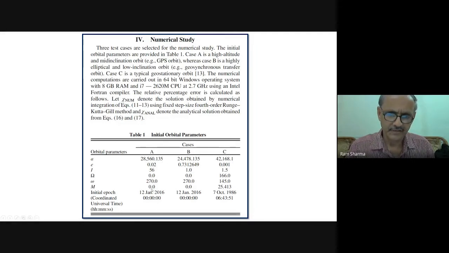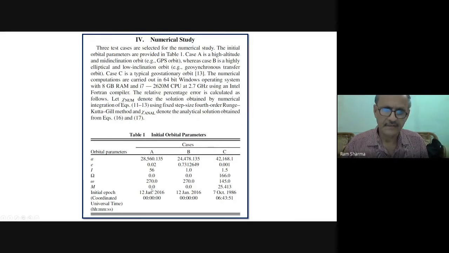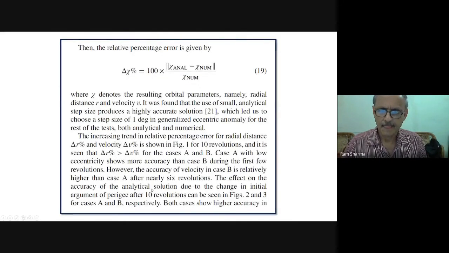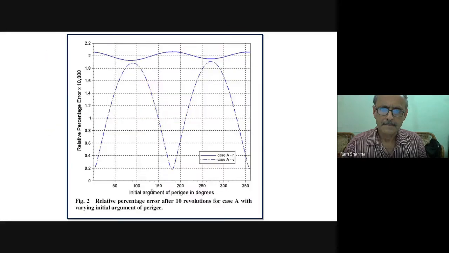See this variation for case A: R, the radial distance variation, with the initial argument of perigee. These are all percentage error into 10,000.